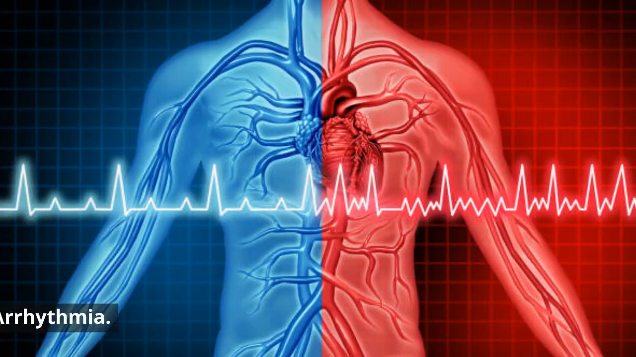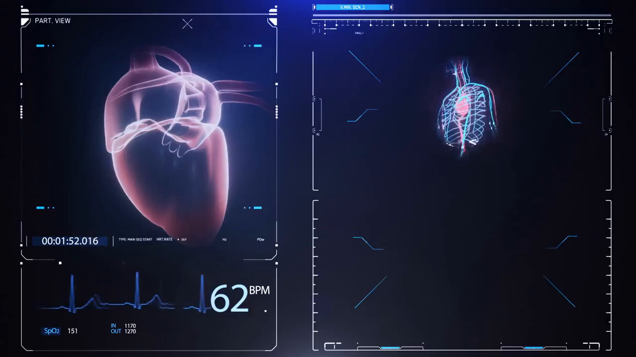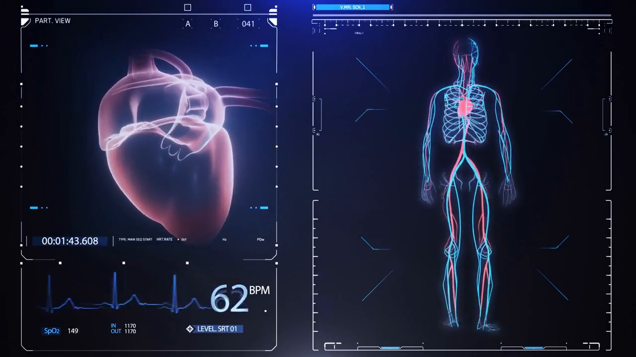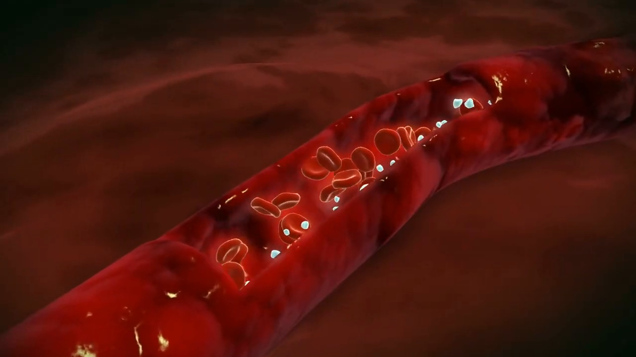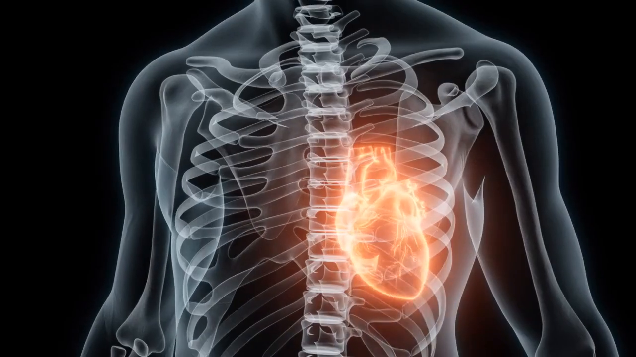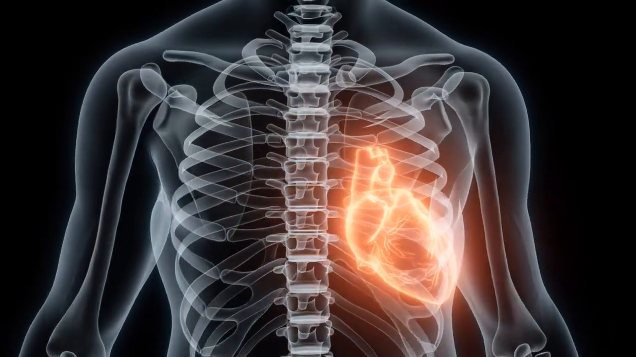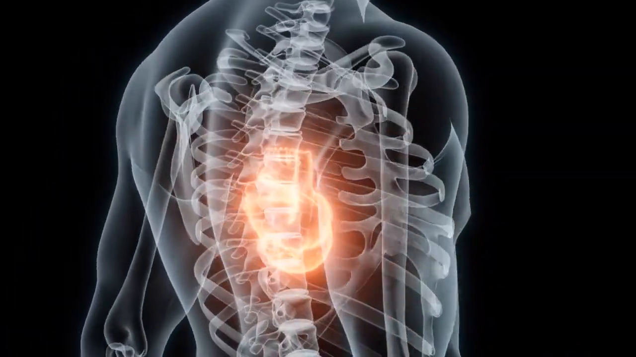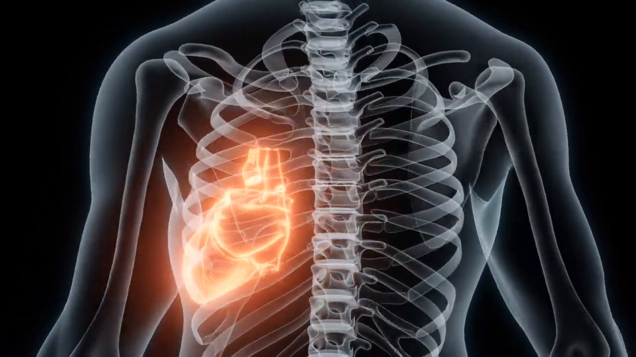tissue. Number 8. Arrhythmia. Arrhythmia refers to abnormal heart rhythms that can occur due to various factors. The heart relies on a precise electrical system to maintain its rhythm and pump blood effectively. However, in arrhythmias, this electrical system malfunctions, causing the heart to beat too fast, tachycardia, too slow, bradycardia, or irregularly.